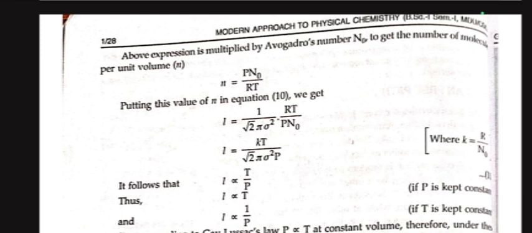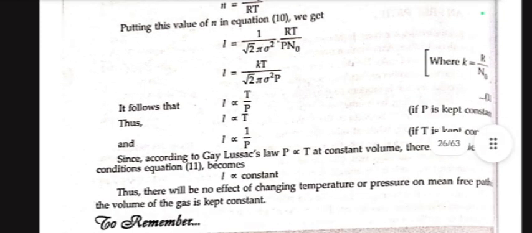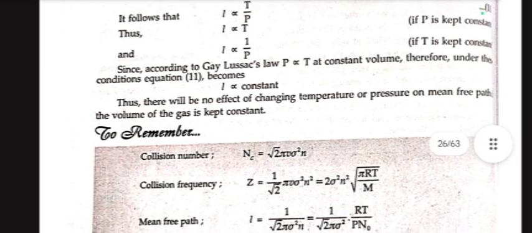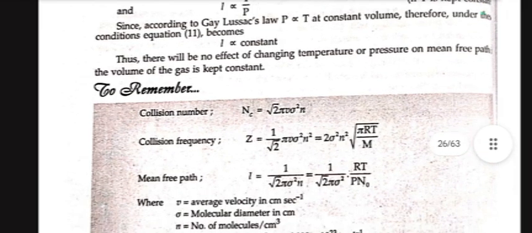It follows that L is directly proportional to T/P, thus L is directly proportional to T and L is inversely proportional to P. Since according to Gay-Lussac's law, P is directly proportional to T at constant volume, therefore this equation becomes L is proportional to a constant. Thus there will be no effect of changing temperature or pressure on mean free path if the volume of the gas is kept constant.